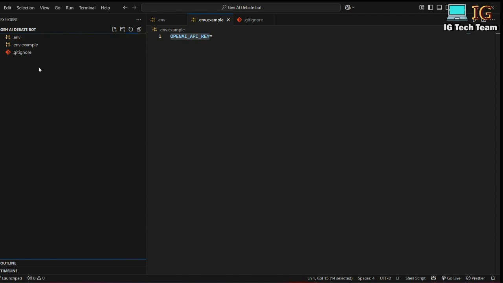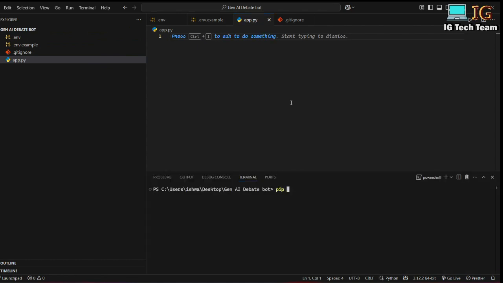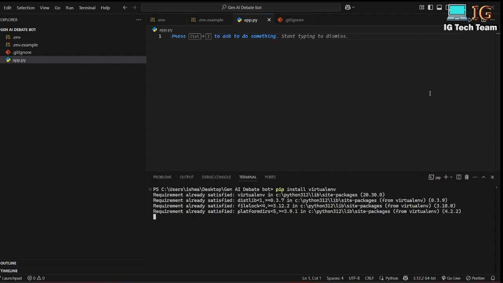Okay, and next one is I can create the main app.py file, and here first of all what I have to do is create a virtual environment. pip install virtualenv, and this virtualenv means that if I download some package or library, the library will be specific to this environment, so I will be using a virtual environment. And to create a virtual environment I can write virtualenv, this one, and space and my virtual environment name, suppose venv.